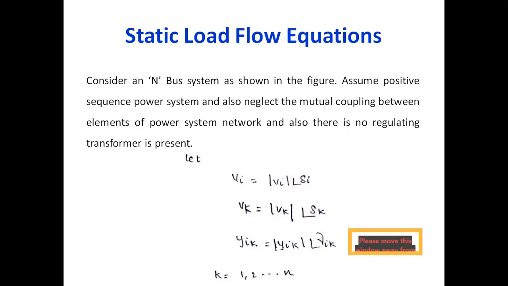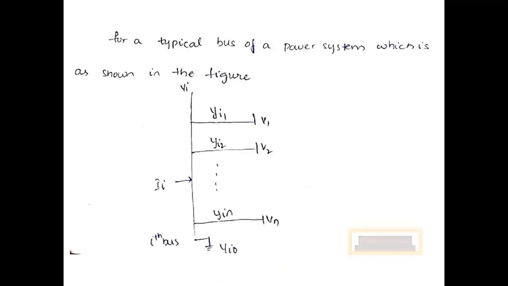Similarly, the kth bus voltage has magnitude Vk and phase angle delta k. Similarly, the impedance connected between the two buses has some magnitude and phase angle. So delta i, delta k and gamma ik are the phase angles that we assume at each and every bus. So this is the figure.